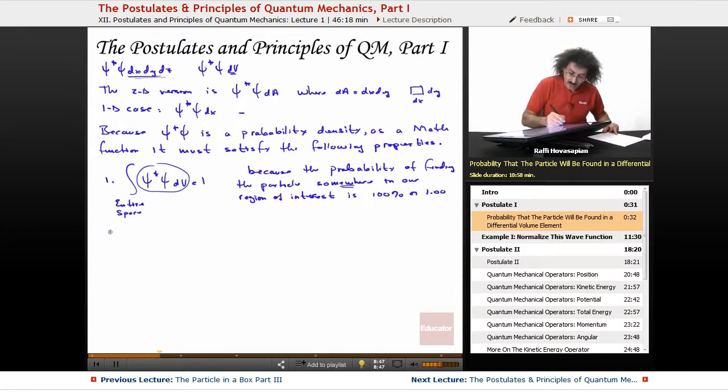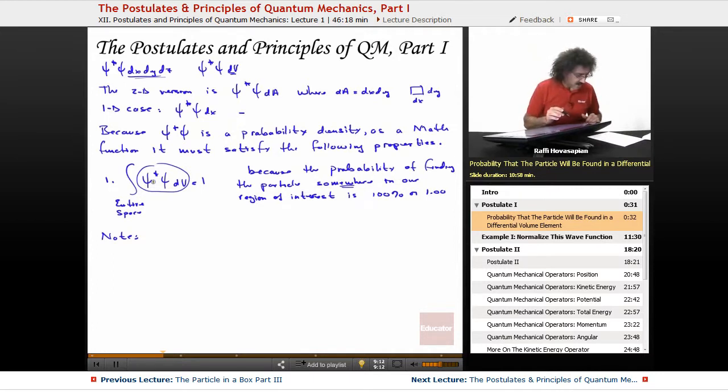Okay, so a little bit of notation here. When we're discussing theory, we're going to use a single integral as the symbol. Now, of course, this is a differential volume element, which means dx, dy, dz. In practice, again, that's going to be a triple integral. But in theory, when we're just discussing the theory of this, we're just going to use a single integral symbol.